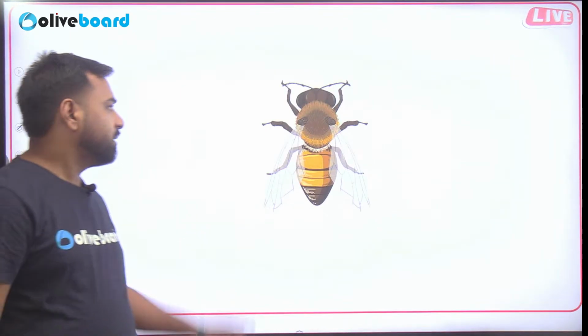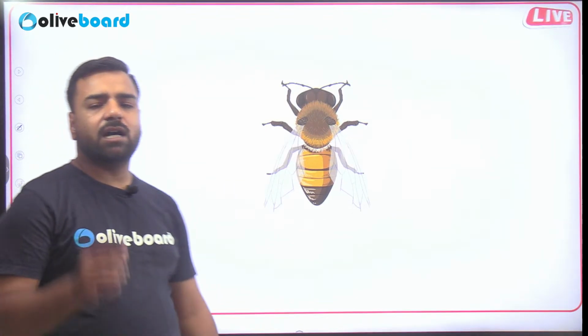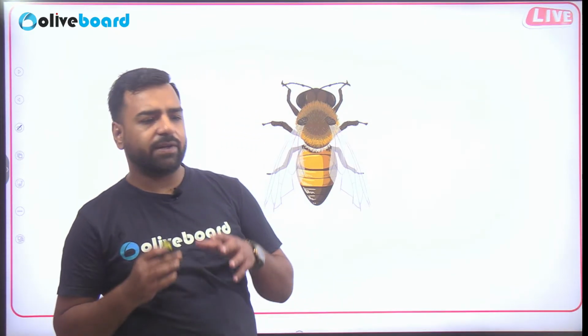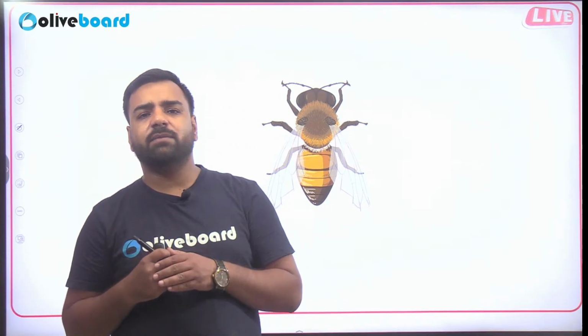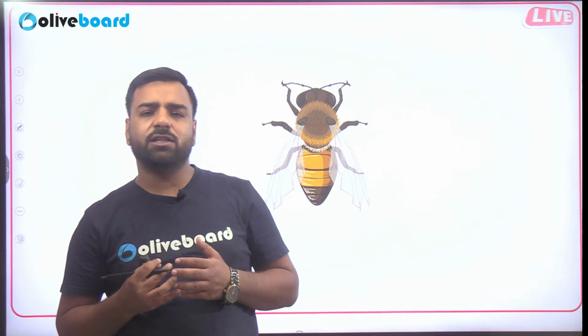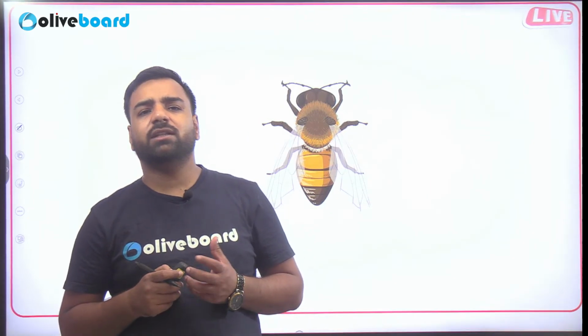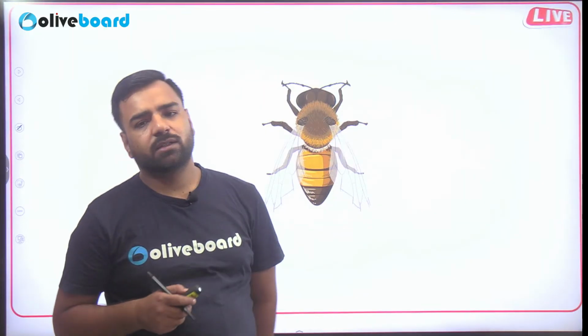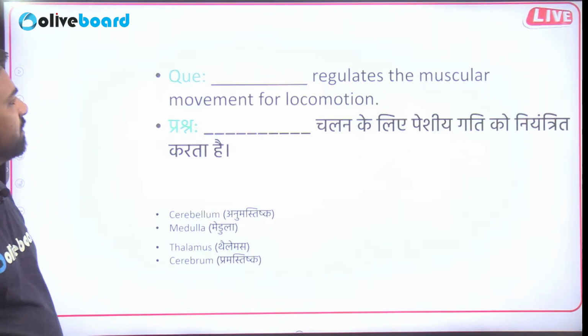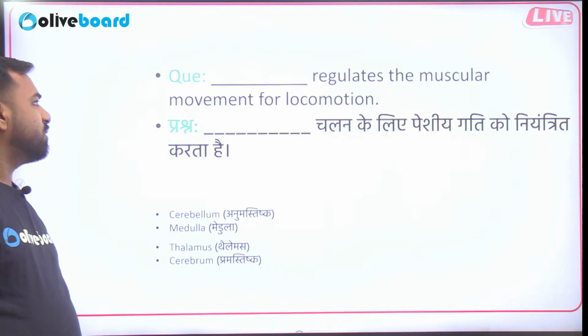So just see, this arthro term is linked with the joints. So this phylum is divided into three different parts, that is the head, the body parts, and they have mostly 3 pairs of legs. Just see, 3 pairs, that is 6 legs. Next, so Arthropoda is the correct answer. Dash regulates the muscular movement for locomotion.